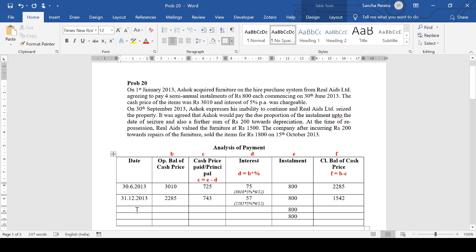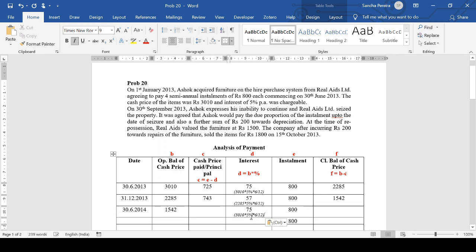Coming to the next one, we have finished two installments, both in the same year, half yearly. Next will be 30th June 2014, with 1542.